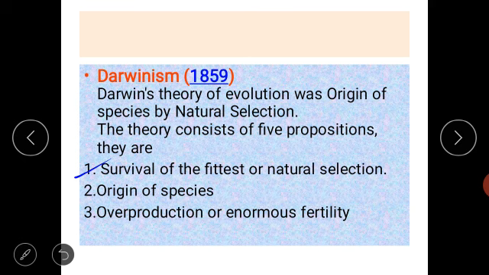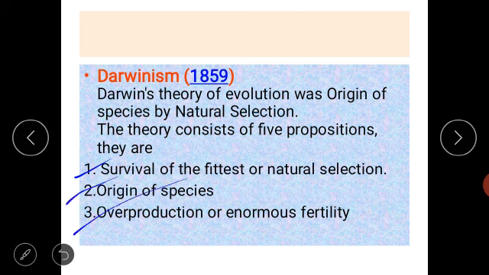First is survival of the fittest or natural selection. The organism will only survive if that organism is fit and healthy. The weak organisms are not able to survive and they die. So that was the first proposition of Darwinism. Second, origin of species means as the development of organisms goes on, there is an origin of species.